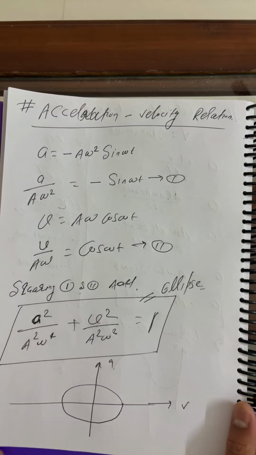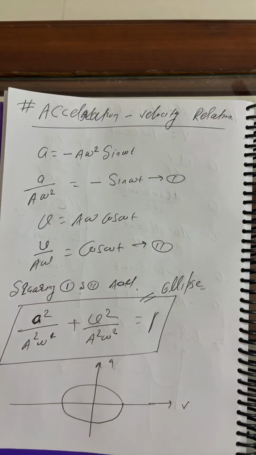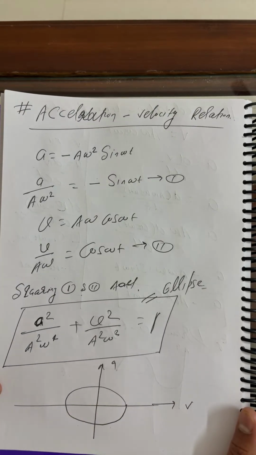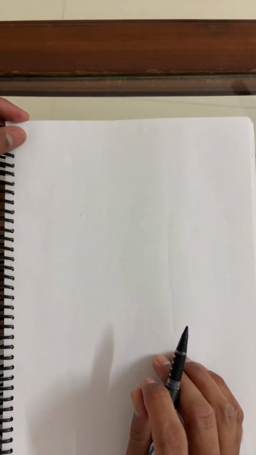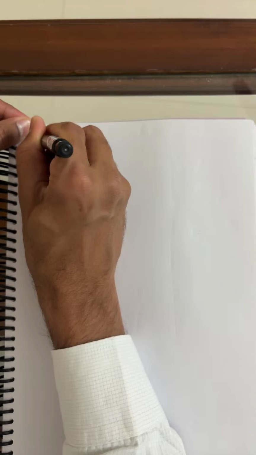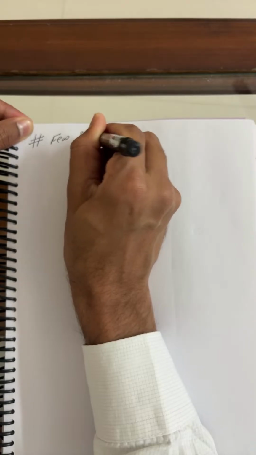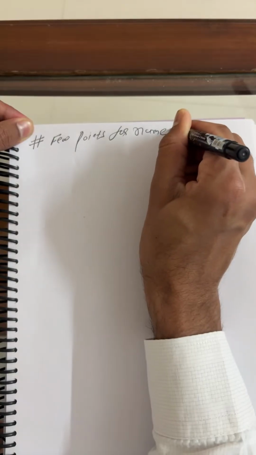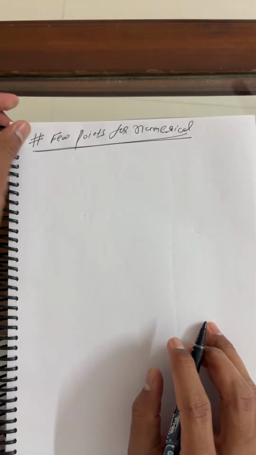Very good. Now, since I finished here, I can see there are six parameters, which is a repeat telecast of kinematics. Now onwards, I'll discuss a few points for numerical, and after that I'll start numerical only. These few points will help you a lot.